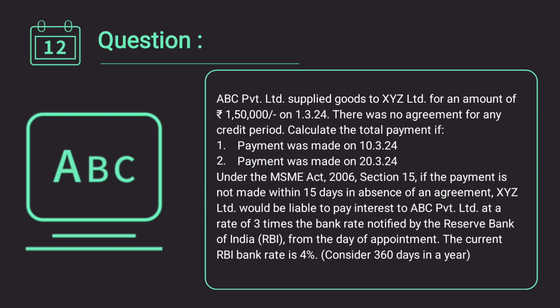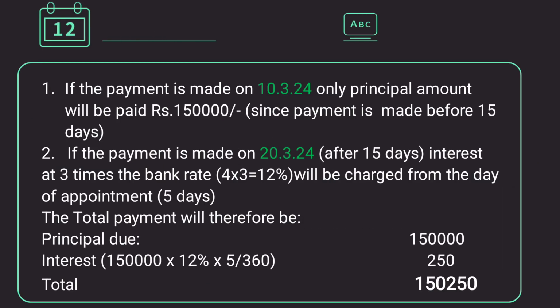So under MSME Act 2006 Section 15, if the payment is not made within 15 days in absence of any agreement, XYZ Limited would be liable to pay interest to ABC Limited at a rate of 3 times the bank rate notified by the Reserve Bank of India from the day of appointment. The current RBI rate is 4%. Consider 360 days in a year. Let us see the calculation part.